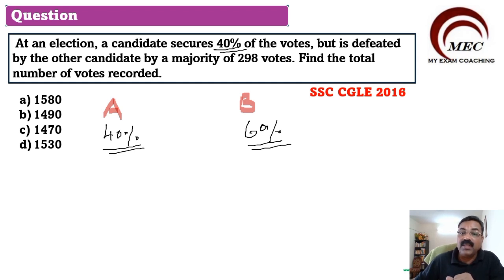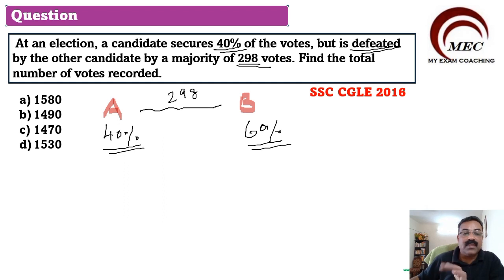But what is given is defeated by other candidate by majority of 298 vote. This person is defeated by B with a vote of 298 vote. Now let us understand the concept here very clearly.